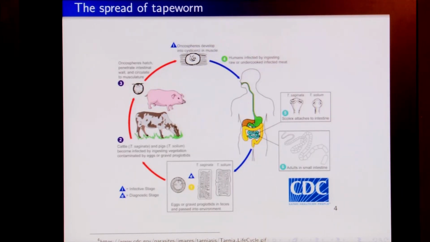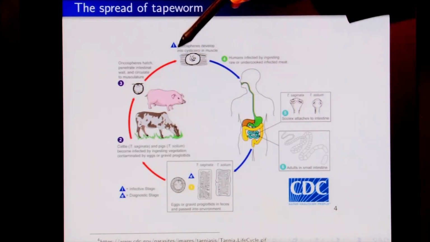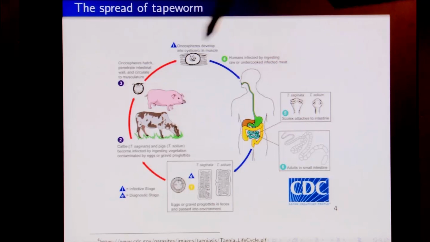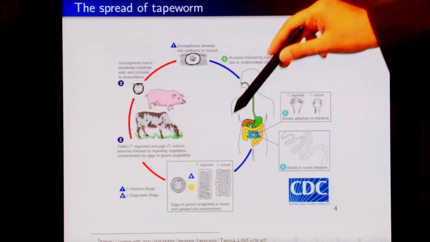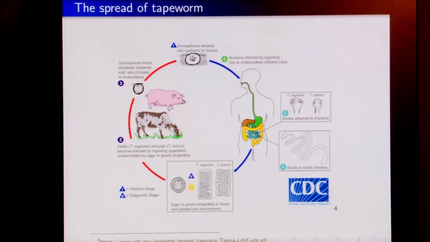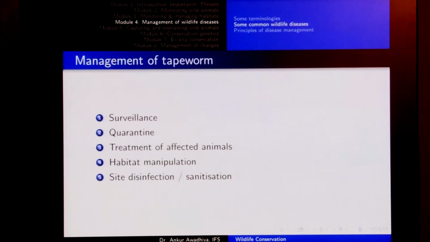Now, if these animals are then predated upon, if human beings eat these animals, or say our tiger or our leopard eat these animals, then from the muscles these oncospheres would get, and these oncospheres have these cysticerci which have the pathogenic organism. When other animals or humans eat those, they would then develop in the intestines, and this cycle continues again and again. So, how do we manage this disease?